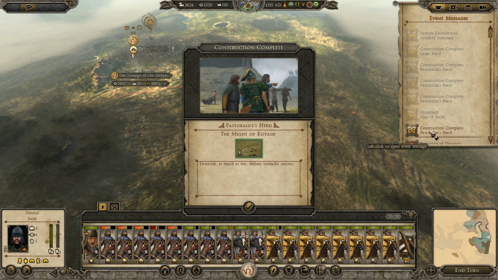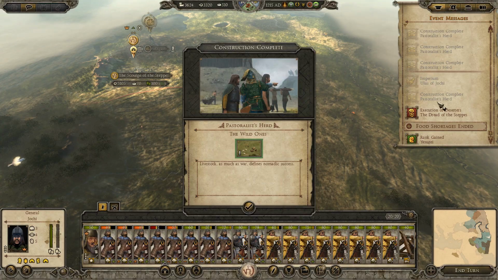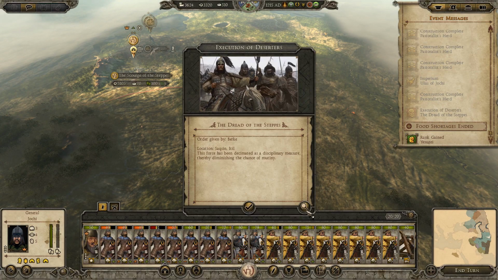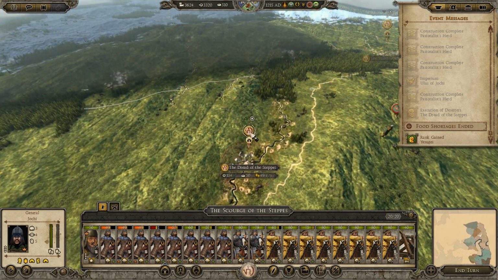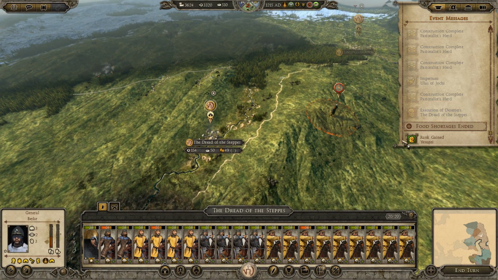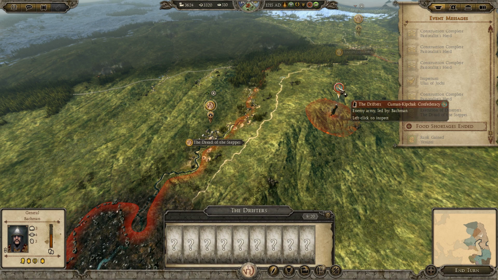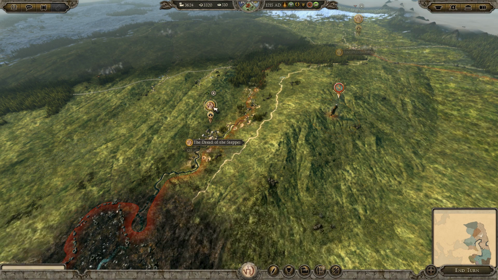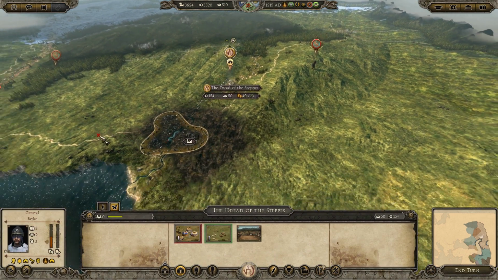There we go. A lot of pastoralist fields. Execution. So how are they looking now? They smartened up? Ready for orders. Yeah, it looks like they are. And this Cuman army is coming over here. Yeah, let's see where it comes. Let's actually just park ourselves right here.